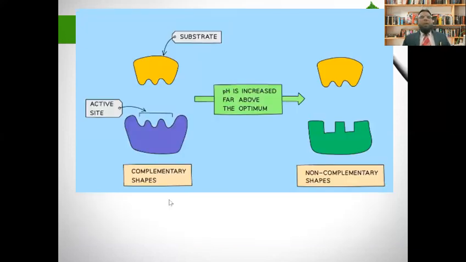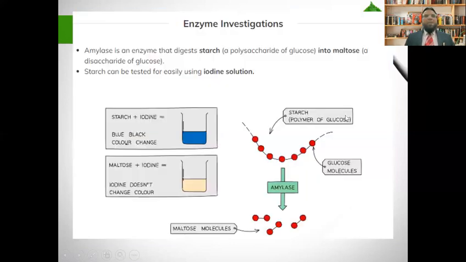Here you can see another diagram. The substrate is there, the active site is there, and the complementary shape. You can see that as the pH is increased far above the optimum, the shape of the active site is changed, and then this substrate will not fit here.